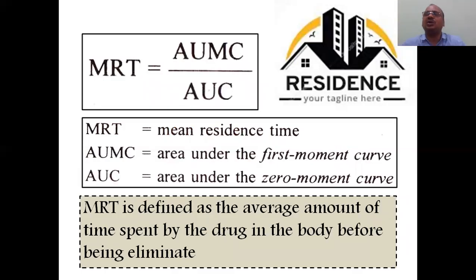That is, the average amount of time spent by the drug in the body before being eliminated.